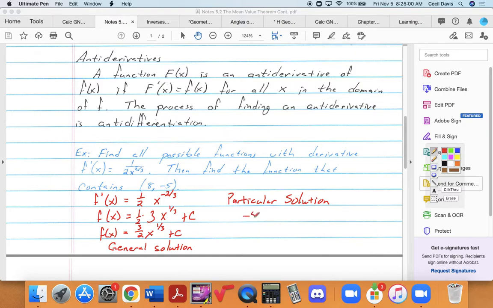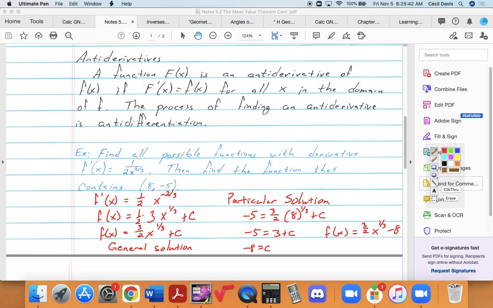We're going to go, okay, -5 is equal to 3/2 of 8 to the 1/3 plus c, which indeed is 2, times the 3/2 is 3. So -5 is equal to 3 plus c. Subtracting the 3, we get -8 is equal to c. So that our particular solution is f of x is equal to 3/2 x to the 1/3 minus 8.